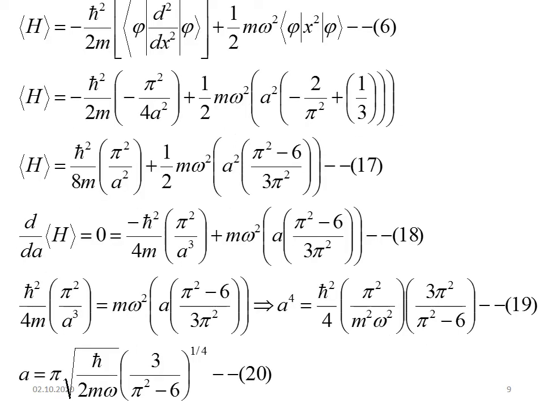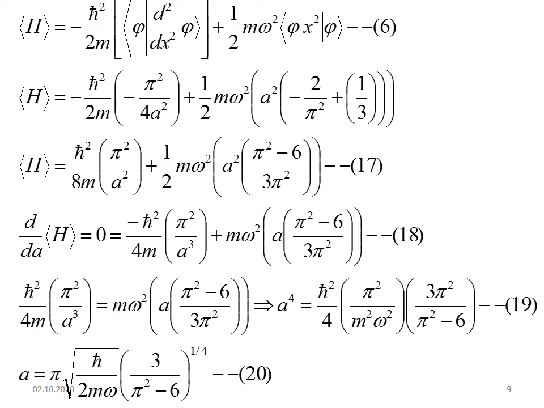So now you find out all the values and substitute in the expectation value of H. It is equal to minus h cross squared divided by 2m into minus pi squared by 4a squared, plus half m omega squared a squared into minus 2 by pi squared plus 1 by 3. And it becomes h cross squared divided by 8m pi squared by a squared plus 1 by 2m omega squared a squared into pi squared minus 6 divided by 3 pi squared. And this is the Hamiltonian.